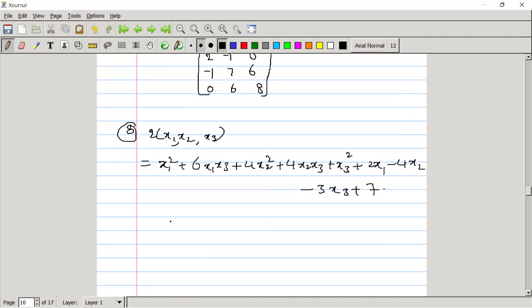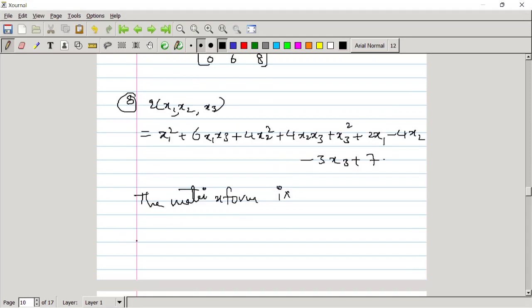The matrix corresponding to this is actually not in the triple pair, that means not the same as the quadratic forms given in the above problems. Of course, this is also simpler to write in matrix form. Let me explain how to write the matrix form.